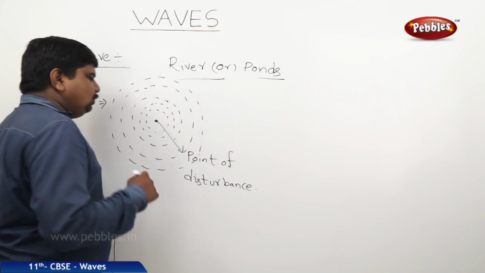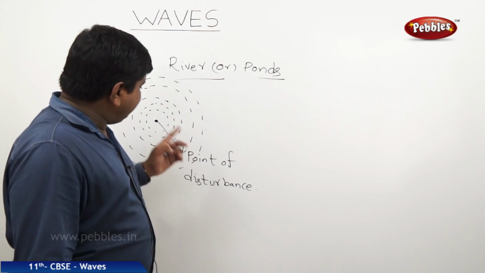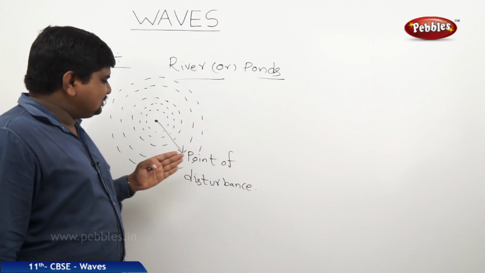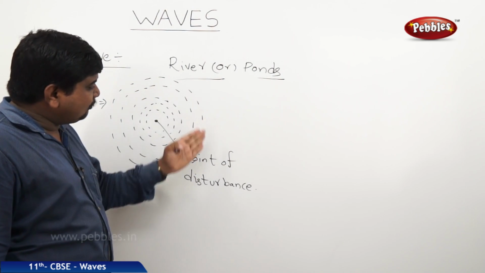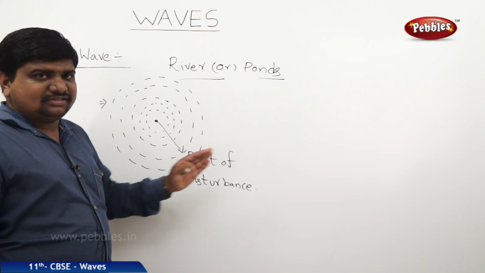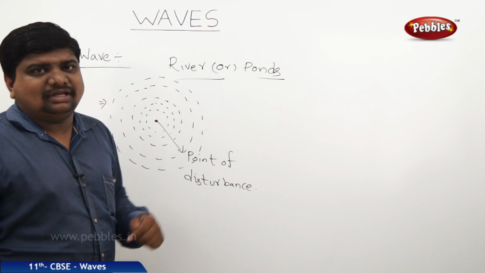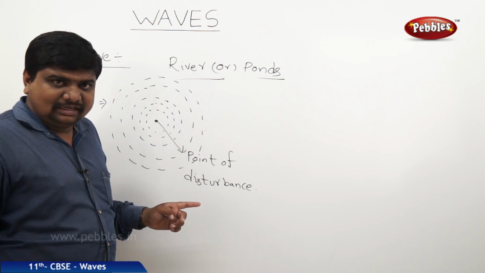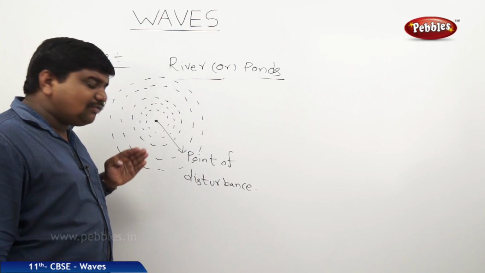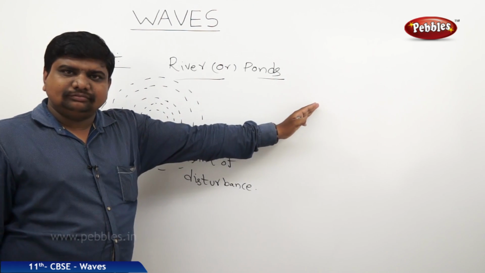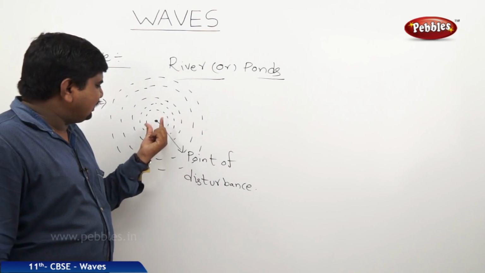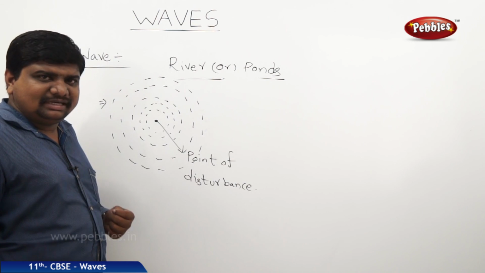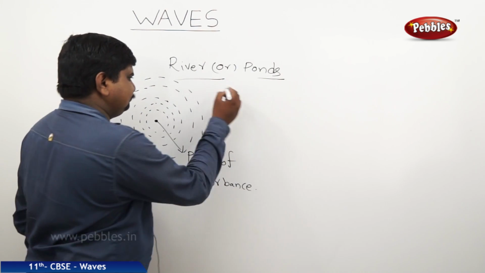Like this, uniformly distributed. That means whenever the disturbance was created at one point in a steady river or steady pond, and this disturbance is distributed over the entire volume of the surface of the water up to some limited range, then we can say that carrying the disturbance along with the energy, or the transfer of energy towards the different points from a common position, is called a wave. So a wave can carry the information in a form of energy.